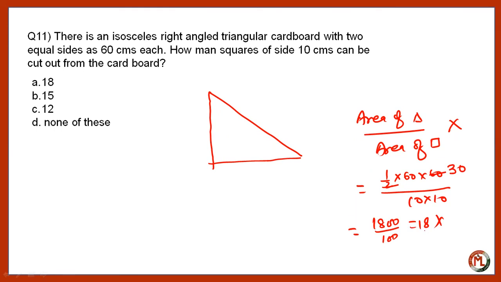Now just take a look. This type of question can be best answered by creating a diagram of it, and then in your imagination you can cut it. So if this is 60, then we can make 6 marks of 10 centimeter each, or 6 sections of 10 centimeter each. It will be like this only.